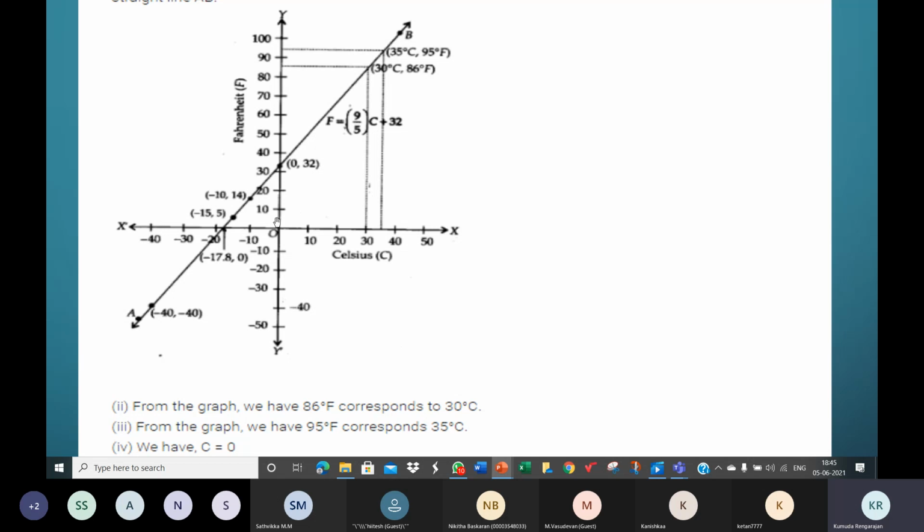You should meet the graph line. So when x is 0, y is 32. So when the Celsius temperature is 0 degrees, the Fahrenheit temperature is 32 degrees.